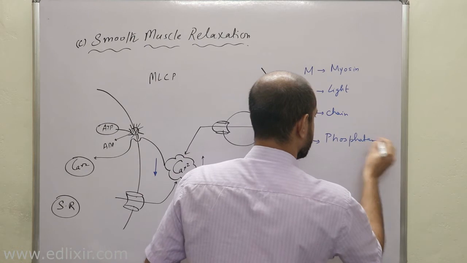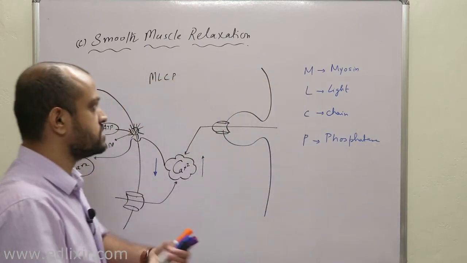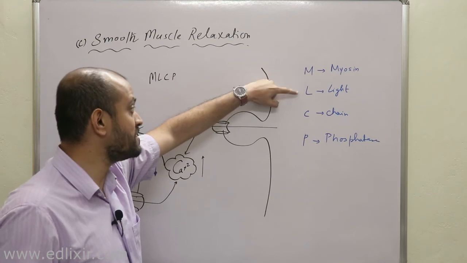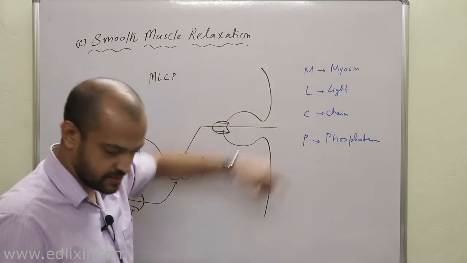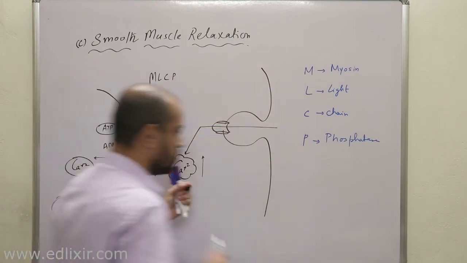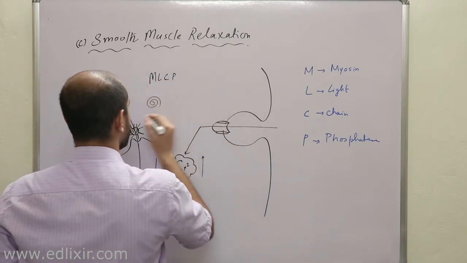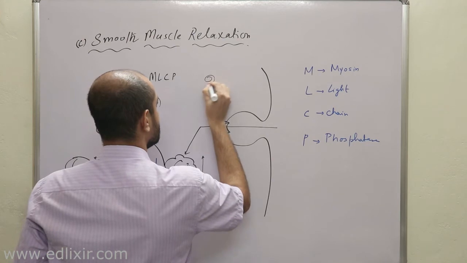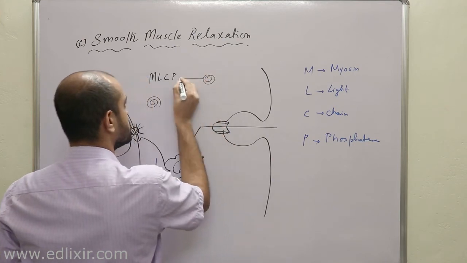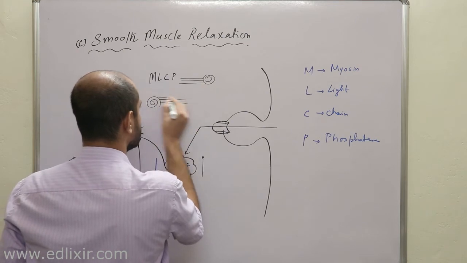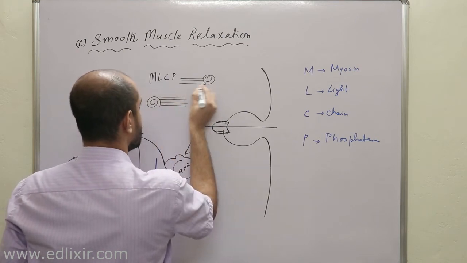Clear? Phosphatase. Now let us see what this myosin light chain phosphatase does. Suppose this is your dense body, and these are your actins.